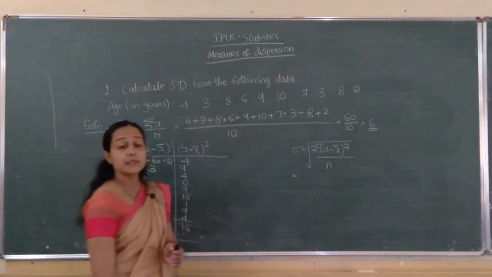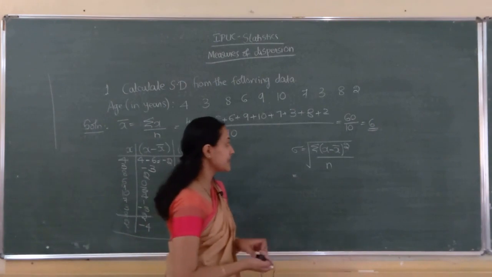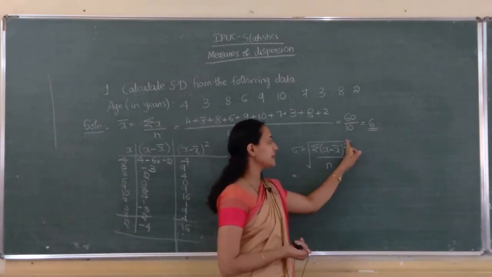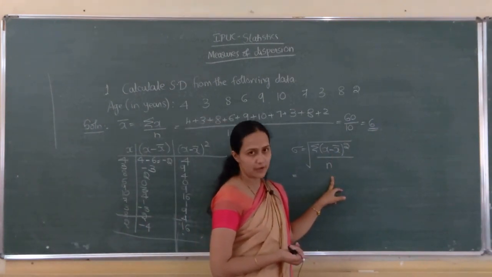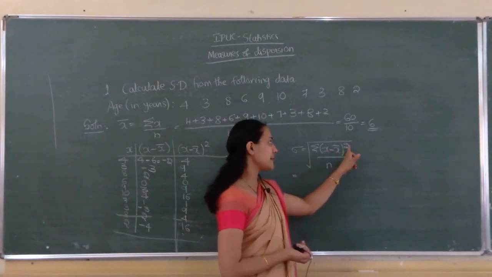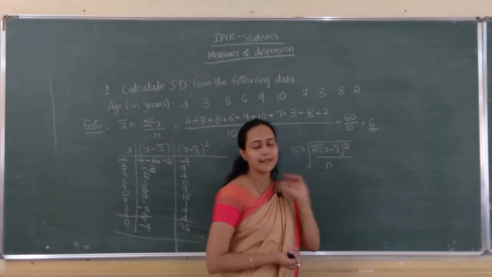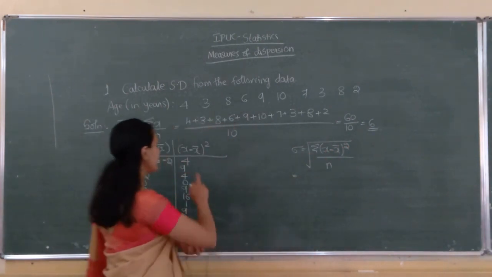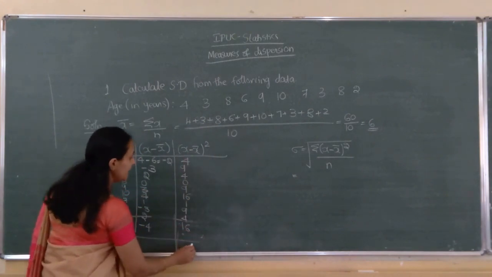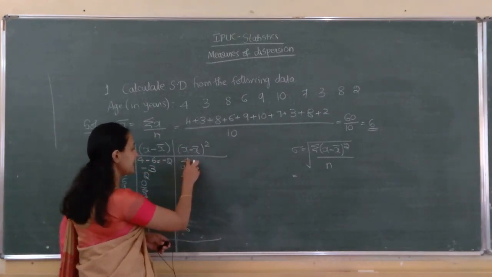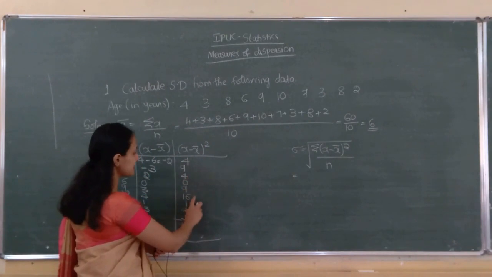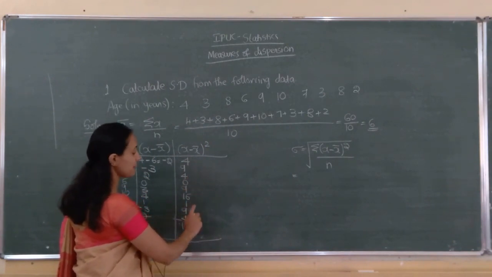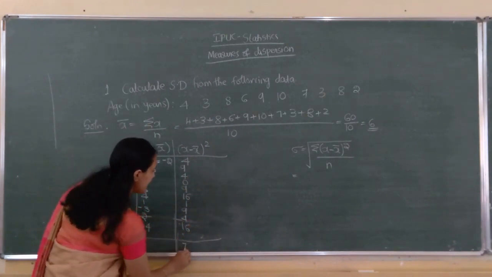So, in total we have to compute sigma (x minus x bar) the whole square divided by small n. The total of this column we have to find. It is 4 plus 9 plus 4 plus 9 plus 16 plus 1 plus 9 plus 4 plus 16. So, it is 72.